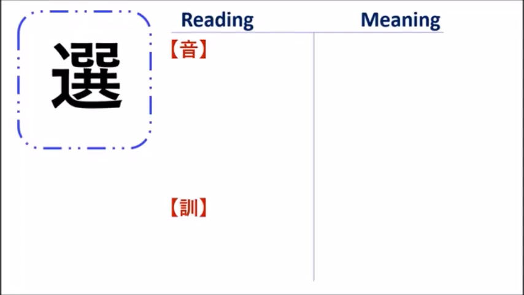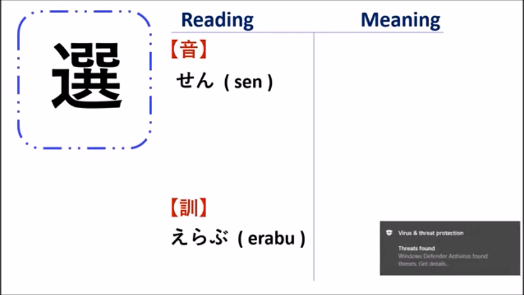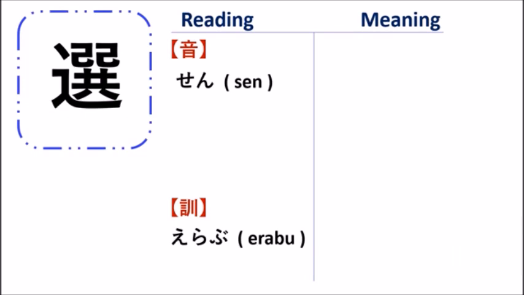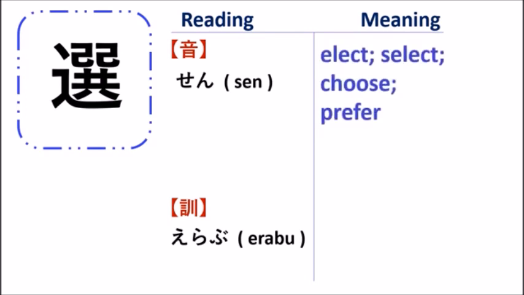About this kanji. This kanji has the on'yomi reading "sen" and the kun'yomi reading "erabu". The kanji of sen means elect, select, choose, prefer.